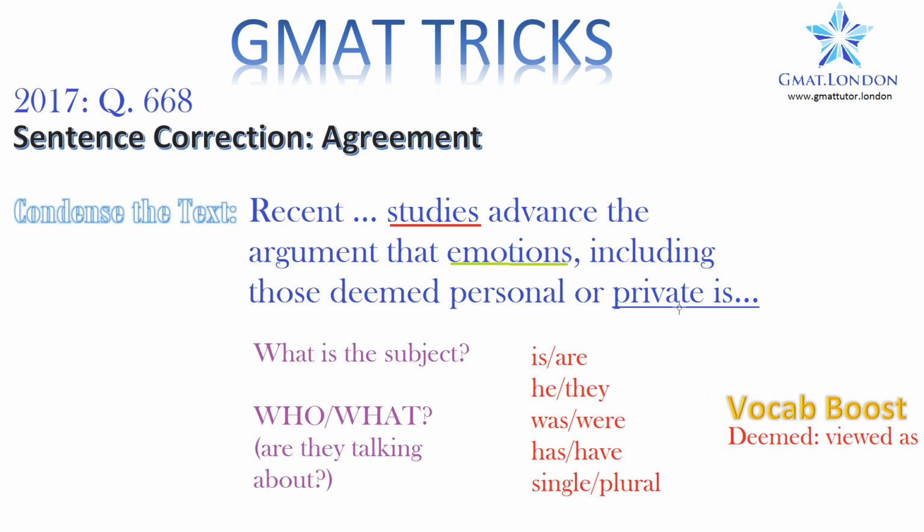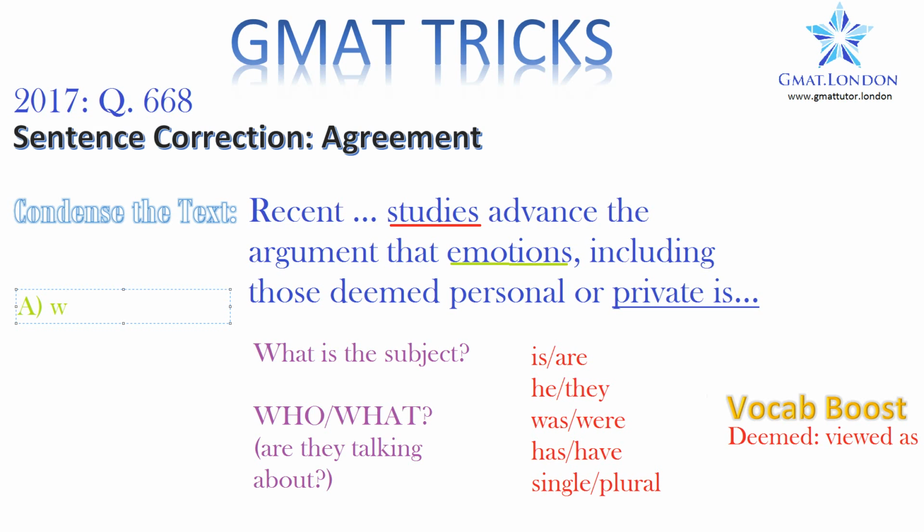So what they're talking about here is emotions. Now, those emotions are personal or private. So you wouldn't say the emotions is personal or private. Emotions is plural, so we need the word are after private. So that's the first problem with A. So A is incorrect. A is wrong.